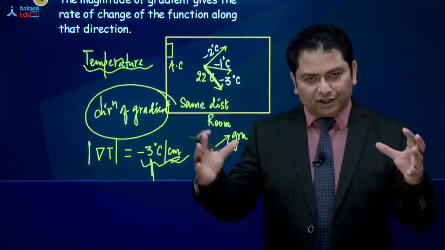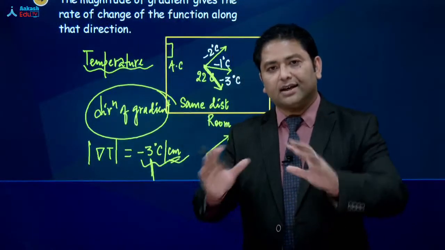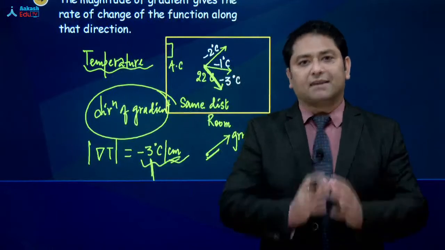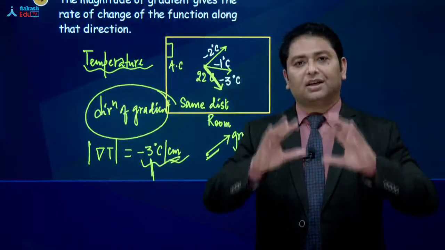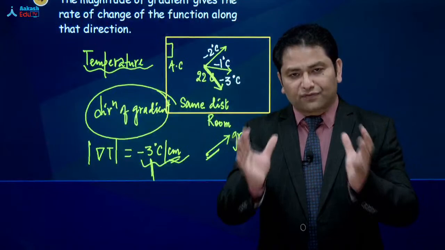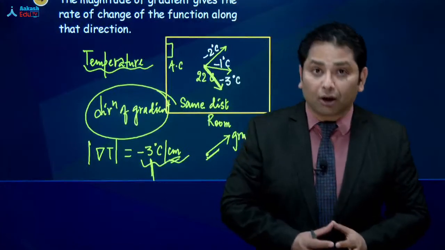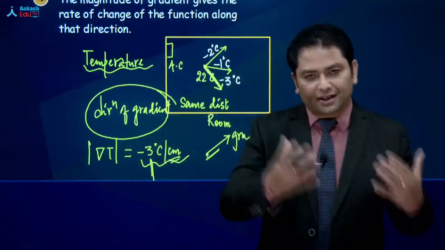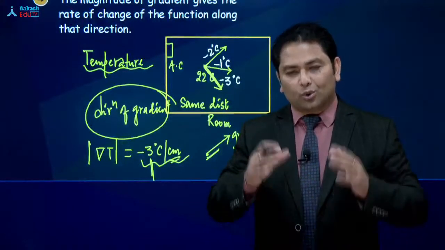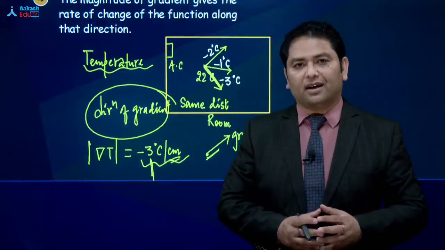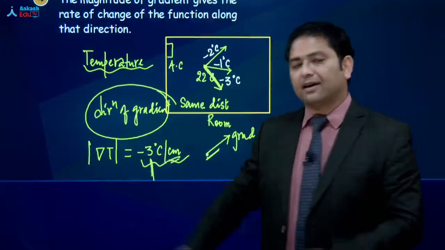Like again, for the final conclusion, if you have a scalar quantity, you take its gradient and make it vector. So for example, temperature is a scalar quantity. You take the gradient of temperature, it becomes a vector. और उस vector की जो direction है, that signifies that direction along which temperature decreases or increases at a maximum rate. और उस direction में अगर आप travel करोगे, the rate at which temperature changes is given by the magnitude